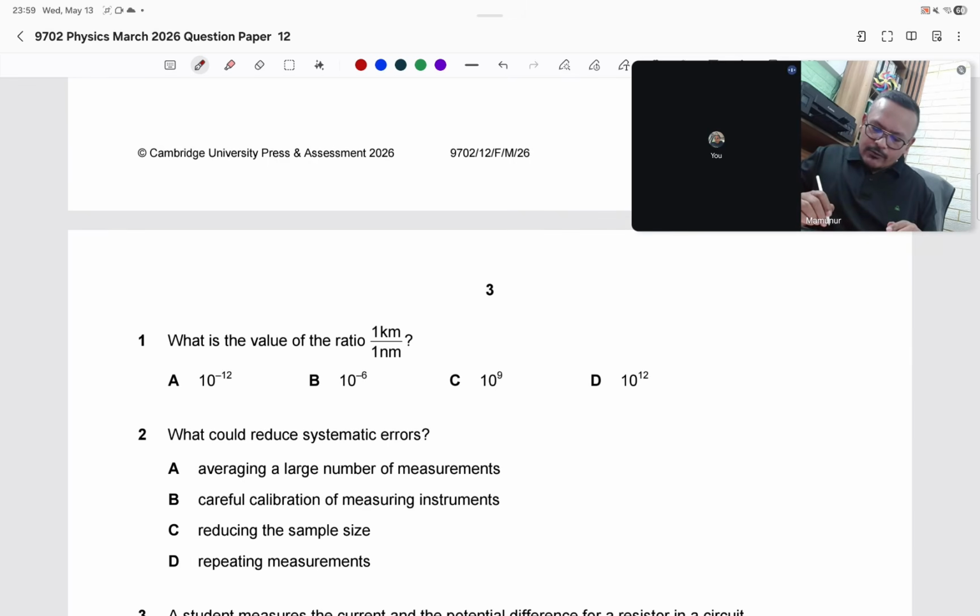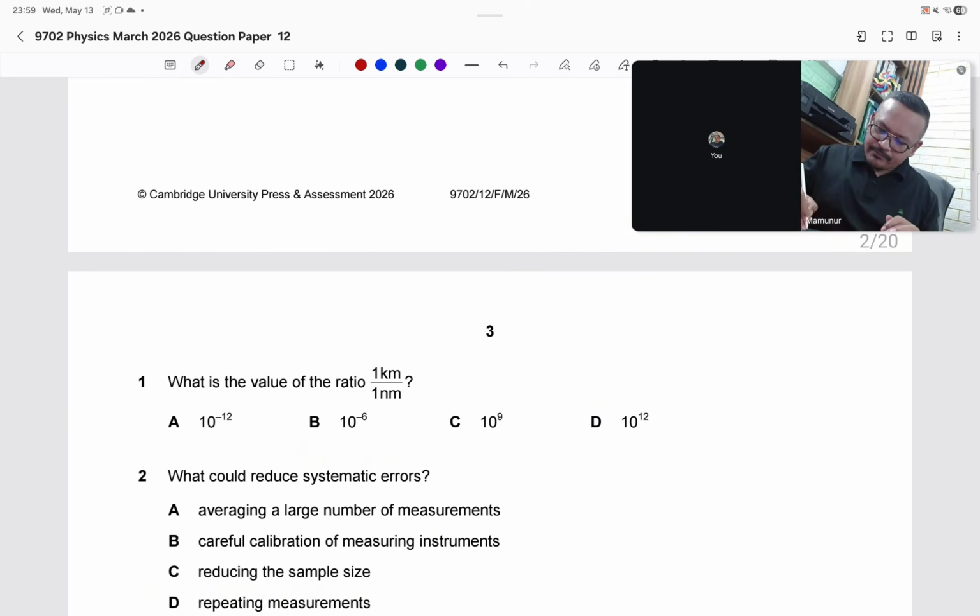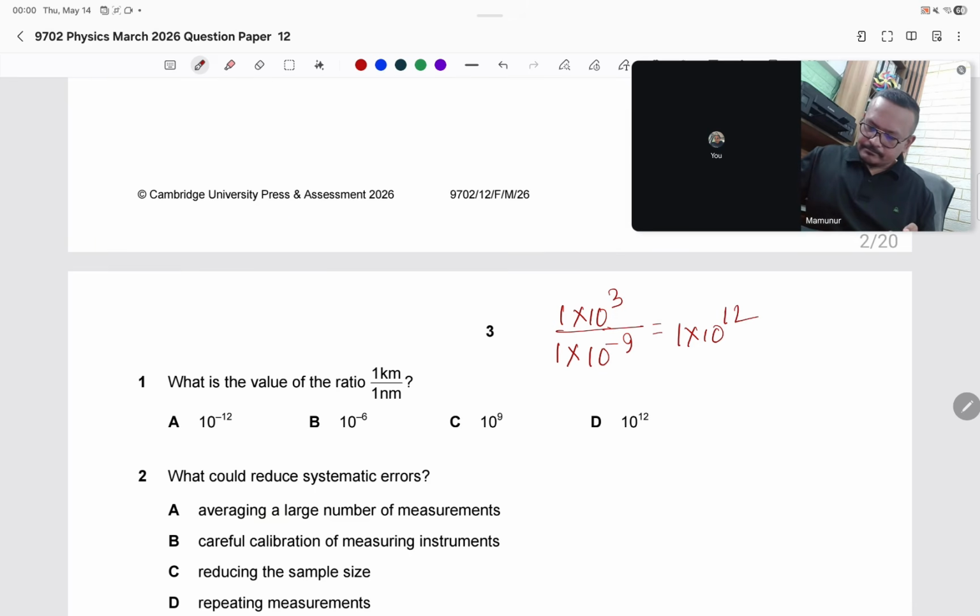What is the value of the ratio 1 kilometer divided by 1 nanometer? 1 kilometer means 1 into 10 to the power 3, divided by 1 into 10 to the power minus 9, since micro, nano, pico, nano is 10 to the minus 9. That equals 1 into 10 to the power 9. If 9 goes up, it will be 12. So 10 to the power plus 12, answer is D.